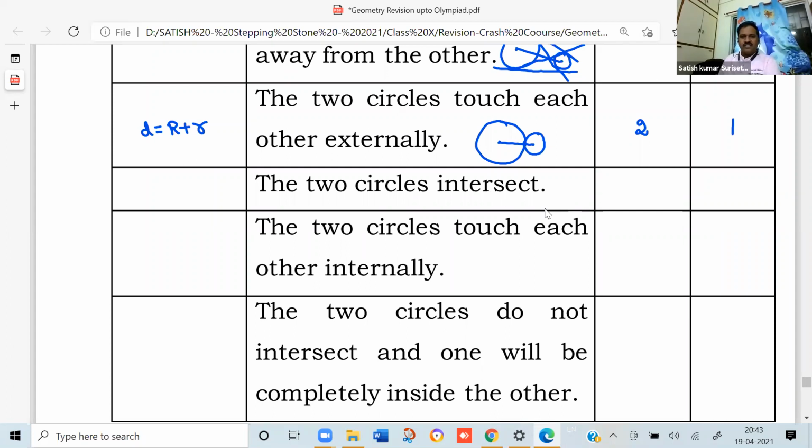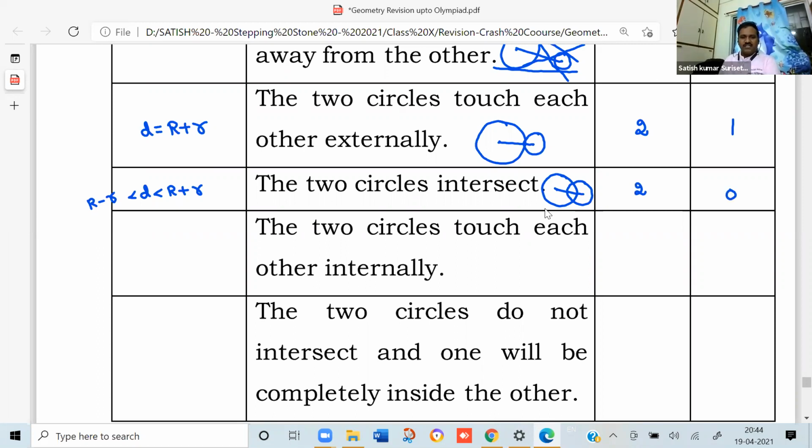Next, the two circles intersect in distinct points, that you can understand easily. So the figure will be like this. What could be the relation again? The distance between the centers will be less than the sum of the radii, that is capital R plus small r, and also greater than the difference, that is capital R minus small r. So here only direct common tangents are possible, only 2, and there is no transverse common tangent.